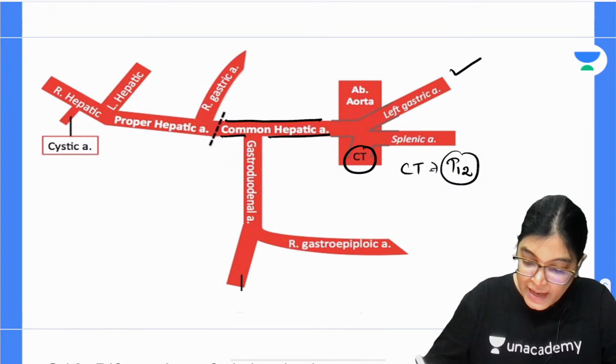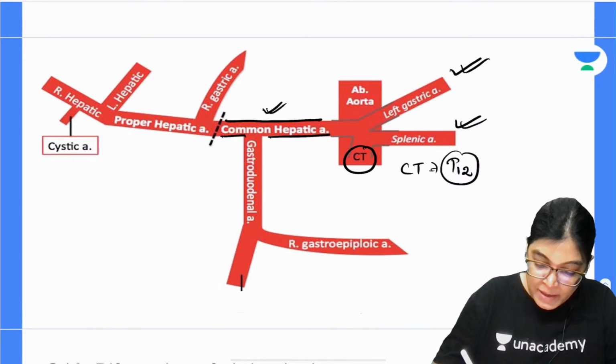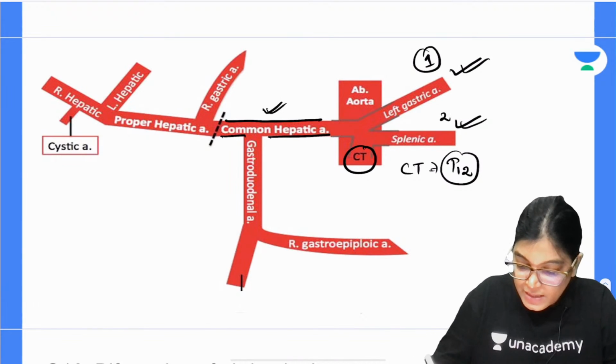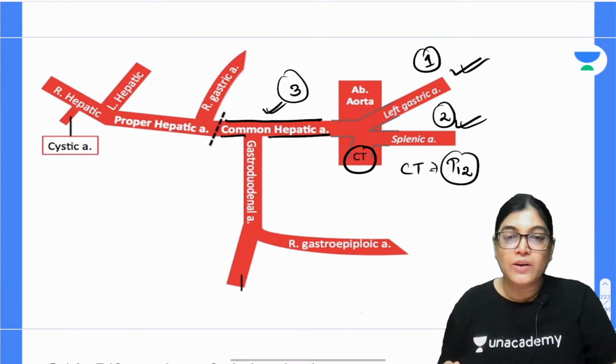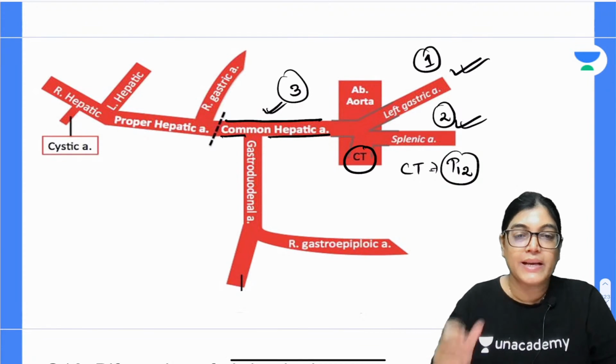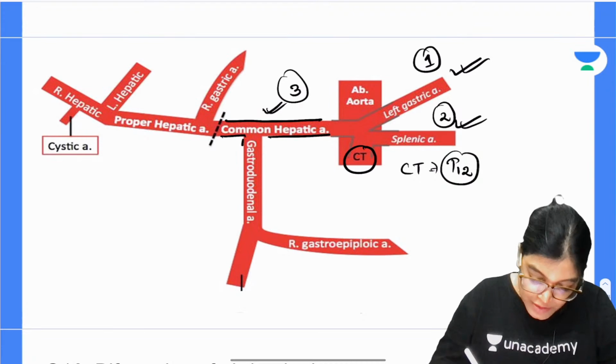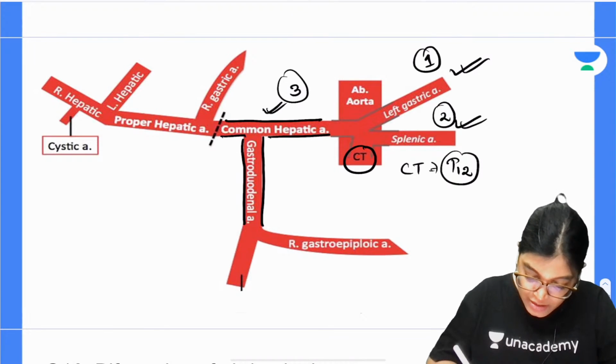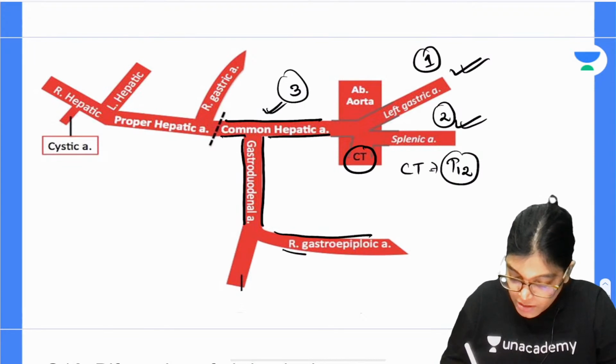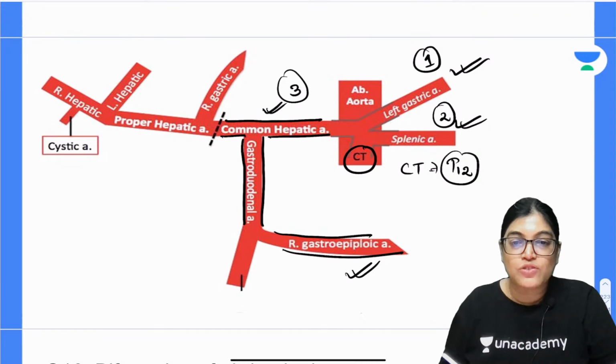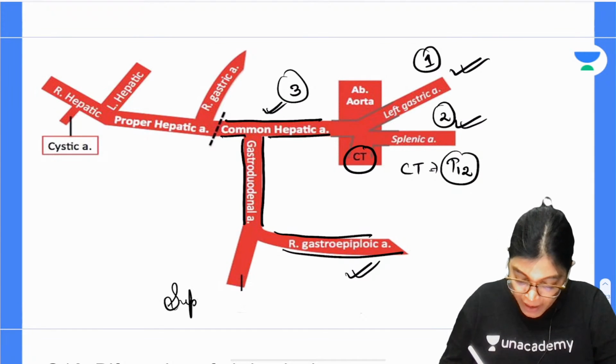Direct branches are left gastric artery, splenic artery, and the common hepatic artery. These three arteries are the direct branches of celiac trunk. Now this is a schematic diagram to make you understand. Can you see from the common hepatic artery, one of its important branches, gastroduodenal artery, is arising, which is again giving two important branches. One is the right gastroepiploic artery, another is superior pancreatico-duodenal artery.